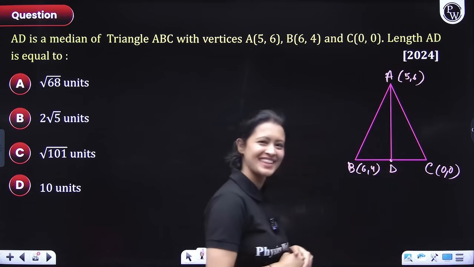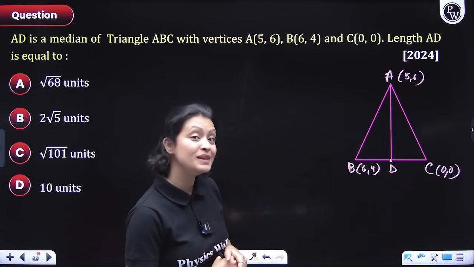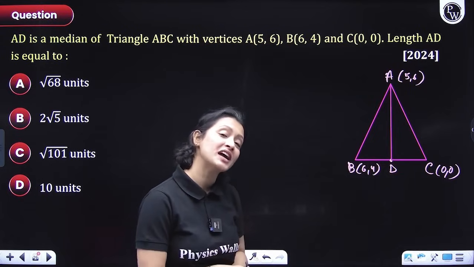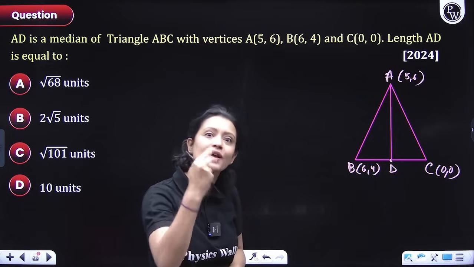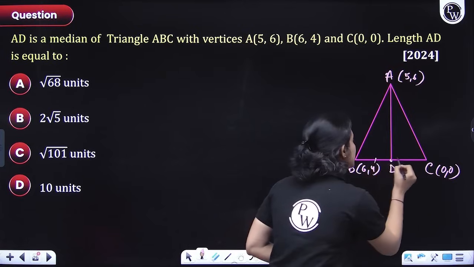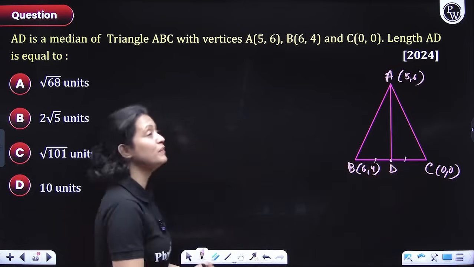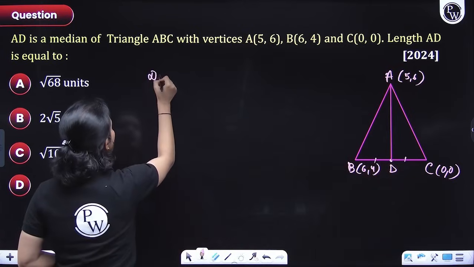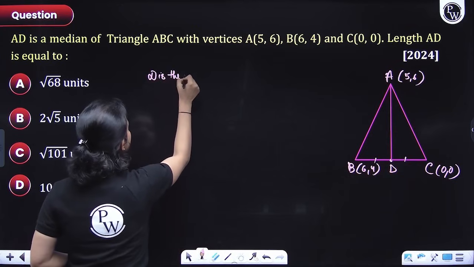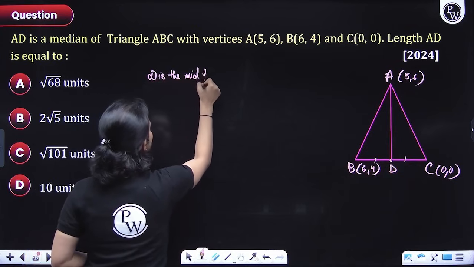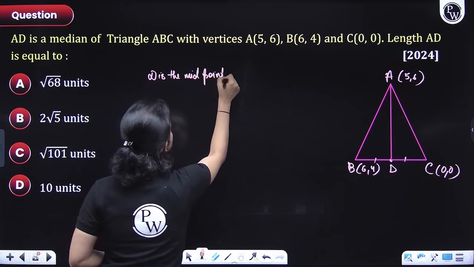So think about it. AD is a median. Now, the median of a triangle divides the opposite side into two equal halves, right? So I can say that D is the midpoint of BC.